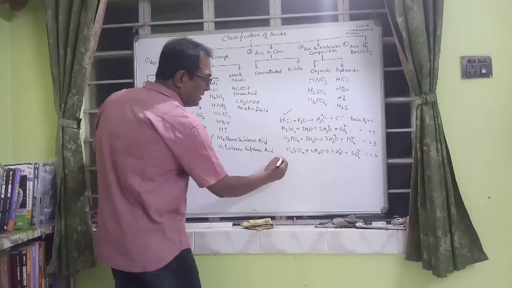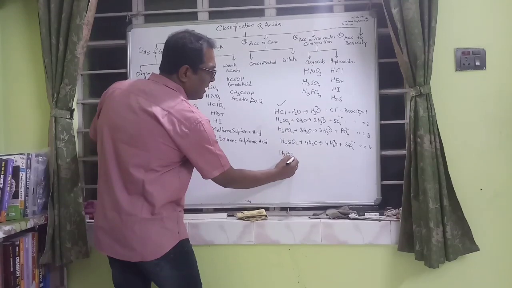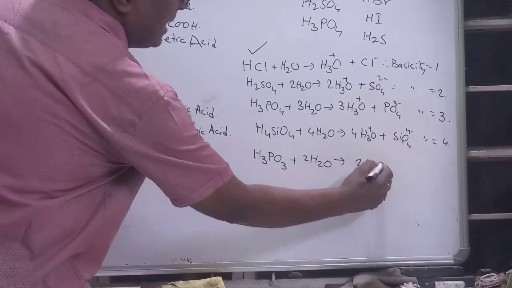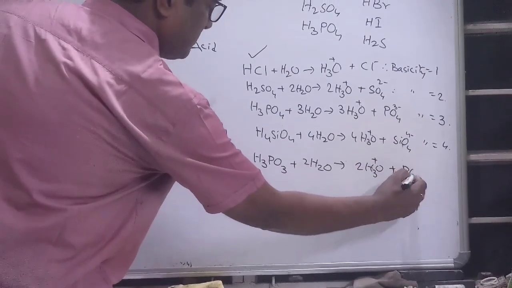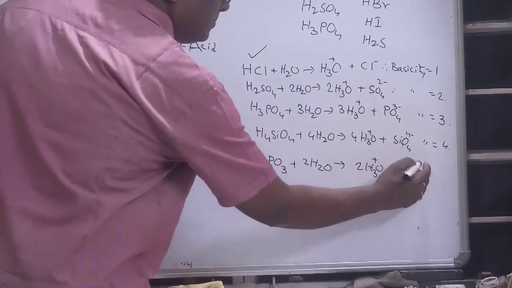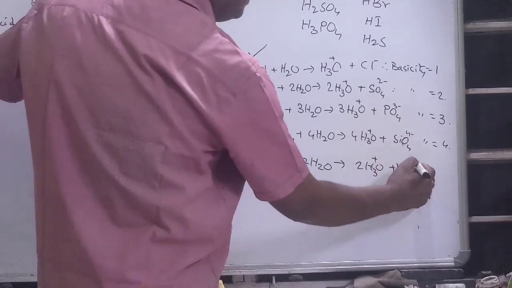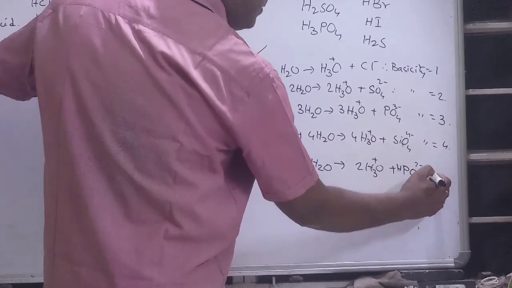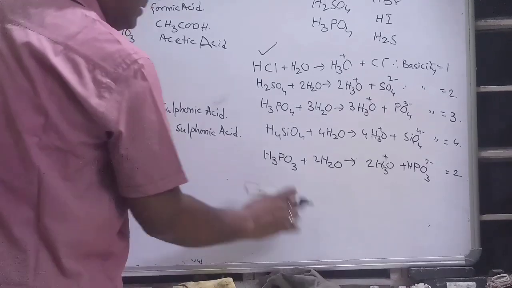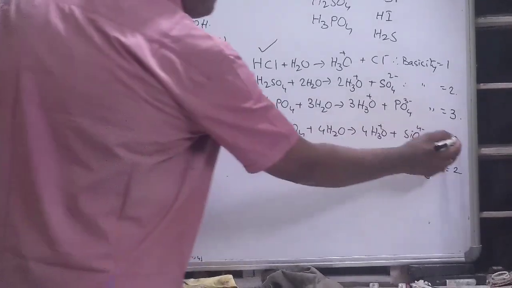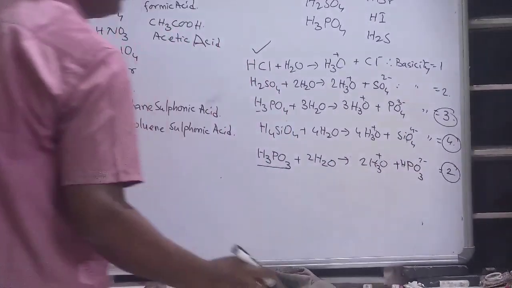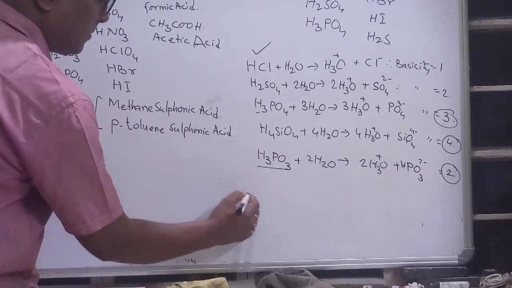But this is also very important. If you take H3PO3 and add water, only 2 hydronium ions come into the process. So 2 hydronium ions and 1 H3O+ is formed here, and the basicity is 2. What is the reason behind this? I am going to show you here that H4SiO4 has a basicity of 4, H3PO4 has 3, but H3PO3 has a basicity of 2. It is because of the attachment.